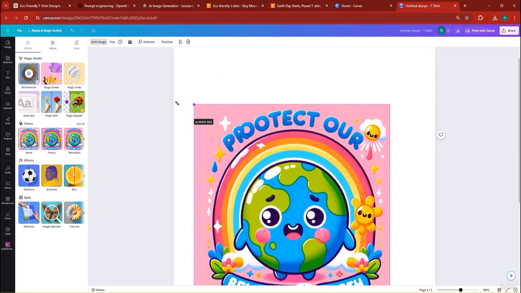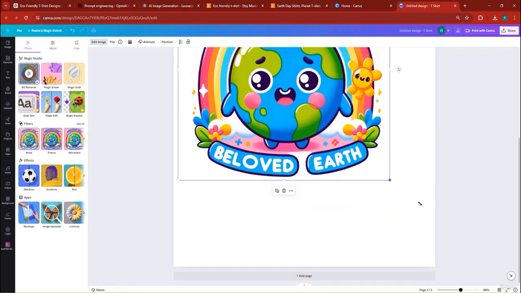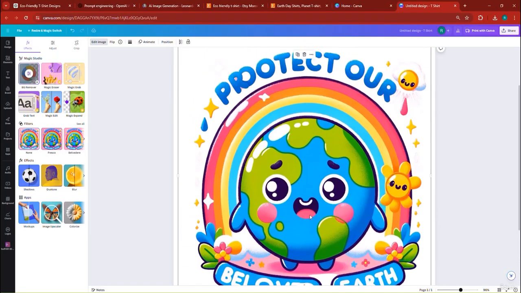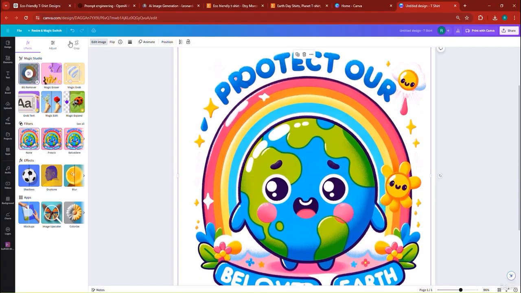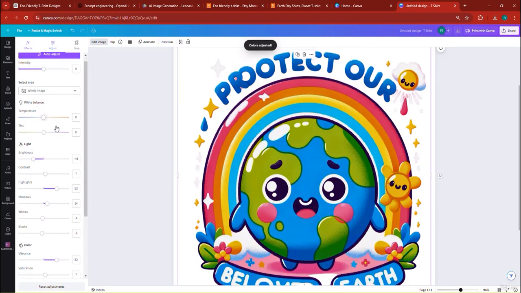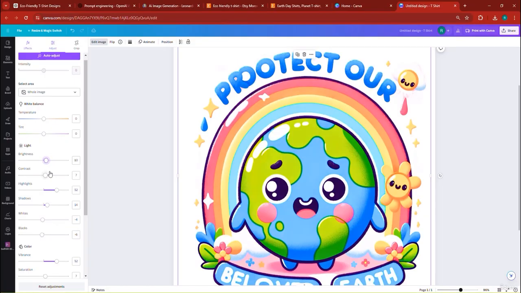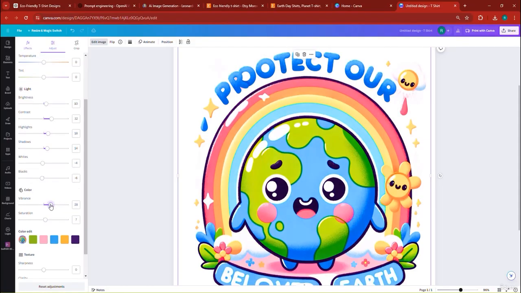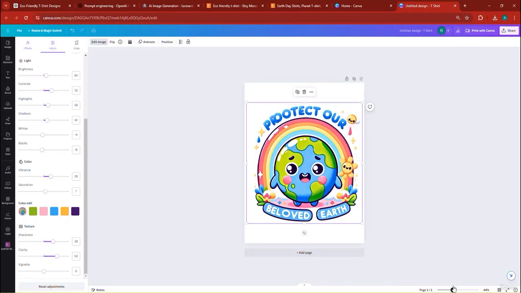And I can pretty much increase the size like this. And I can also increase the size from the other side as well, like this. And I can also put this in the center, as you can see. I can also edit this by adjusting it, adding some auto adjustments. I can also increase the brightness. Not so much, but just a little. Add some contrast, less highlights. I could also scroll down, less vibrance, and then a little bit more sharpness and a little bit more clarity. And you can see that the design right now looks pretty good.